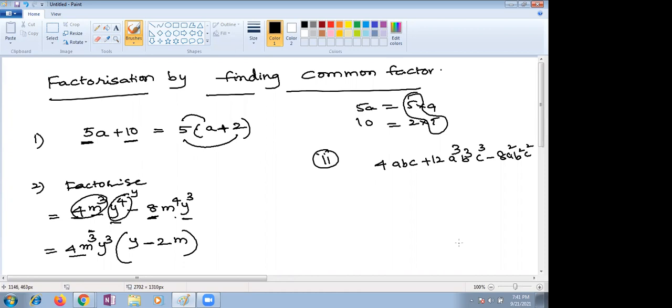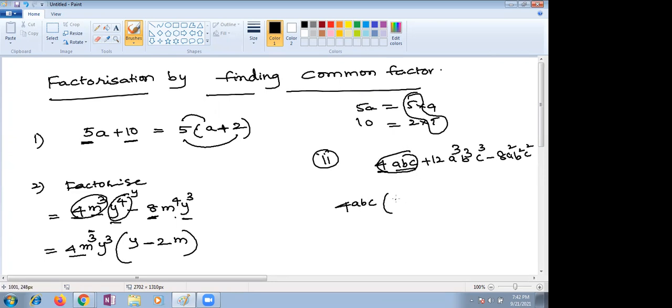Here, all the squares and cubes. Each and every term that you have, please let me know, children. Is 4ABC common in all of these? Yes, ma'am. Very good. Now, if I take 4ABC as common, what is coming?